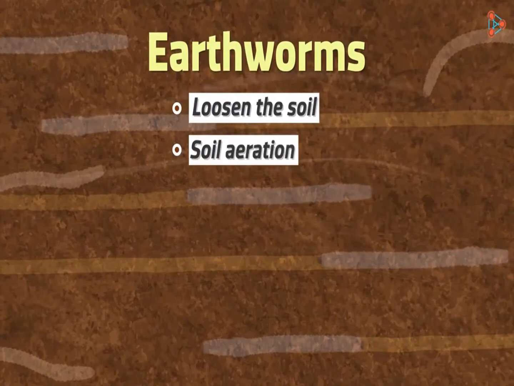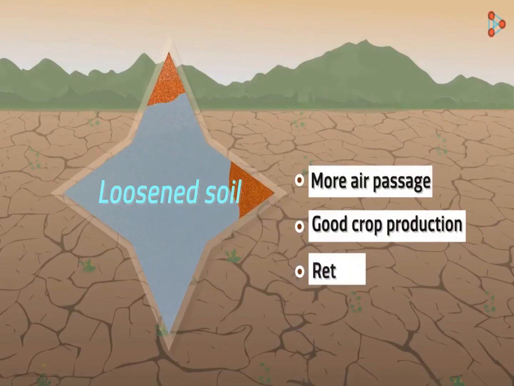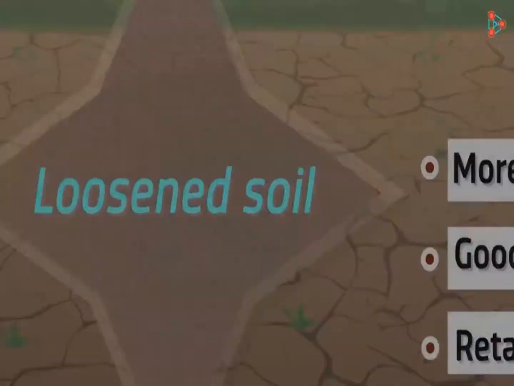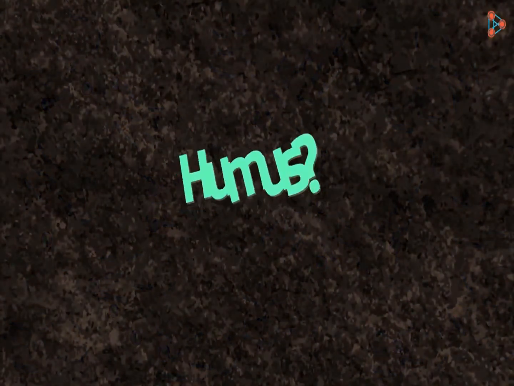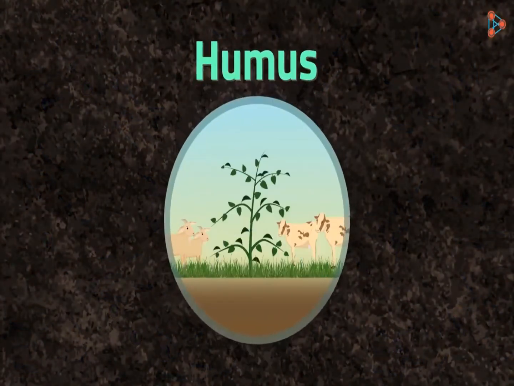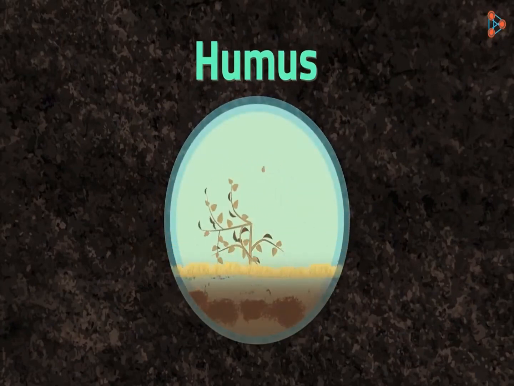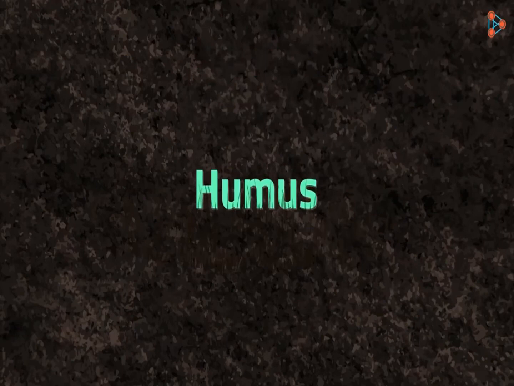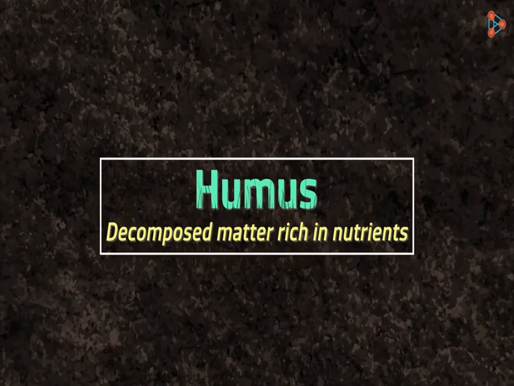Do you know another advantage of loosening of the soil? It also helps the soil to retain water. It then leads to the growth of favorable microbes that help to produce humus in the soil. What exactly is humus? As we know, all living things die, their remains are decomposed and nutrients are returned back to the soil. The microbes help in this process of decomposition. This decomposed matter is rich in nutrients and is known as humus. It is what plants depend on for nutrition.